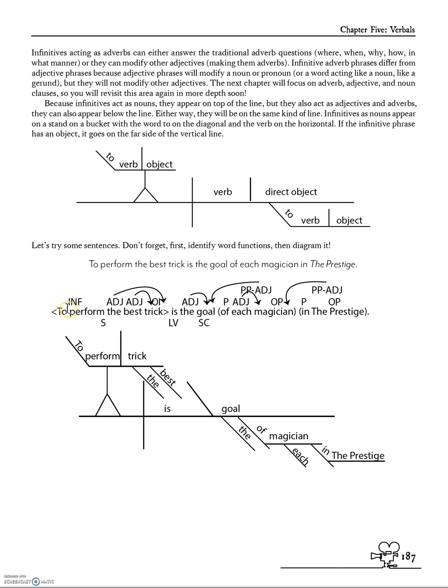So as you can see, these are the sentences that we talked about before. To perform the best trick is your infinitive phrase. To discover the secret behind the trick is the subject. To gain prestige is the subject. And then, but what if it's a subject complement? It goes over here. To transport a man. To unearth the truth, subject complement.